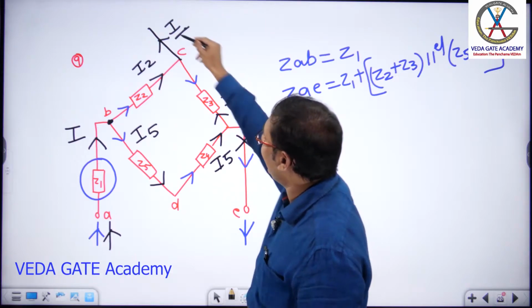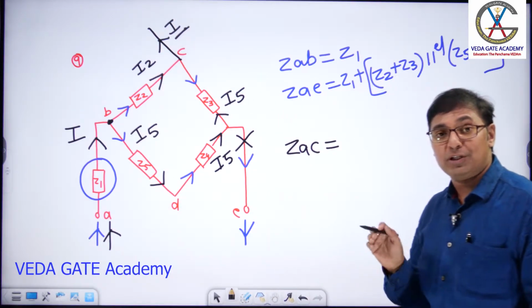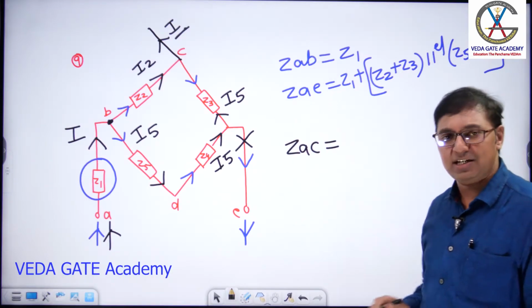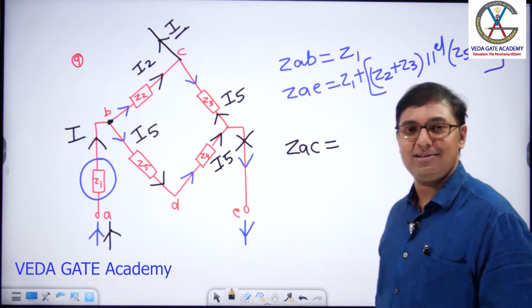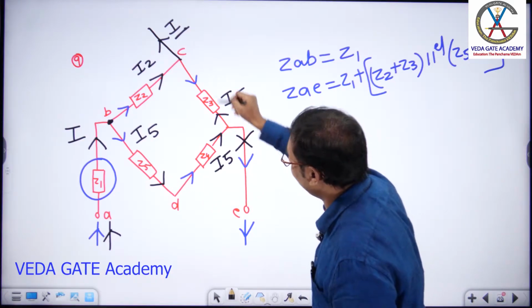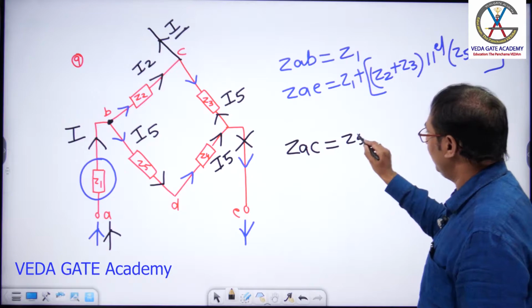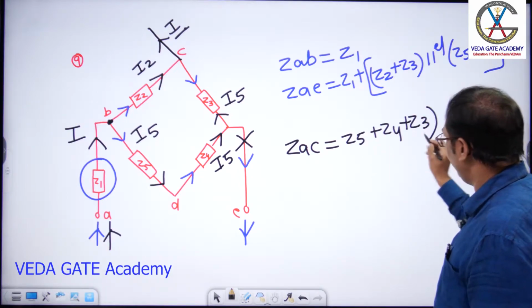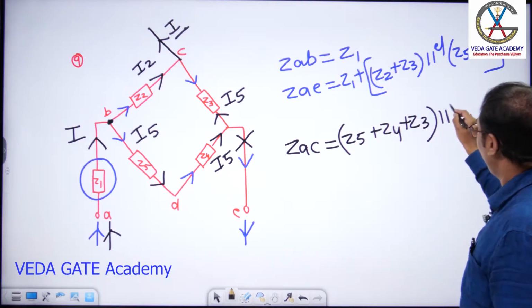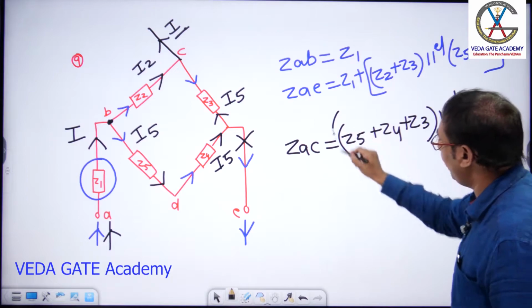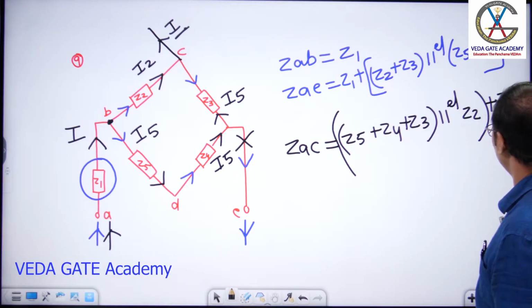I2, I5 again adding like I. If you want to put currents and learn, yes. If you are at the basic level, please write the currents and all, and easily you can understand the subject. Done, sir? Finally, what is the answer, sir? How are these three connected? In series, Z5 plus Z4 plus Z3 parallel with what? Z2. The total combination is in series with Z1.